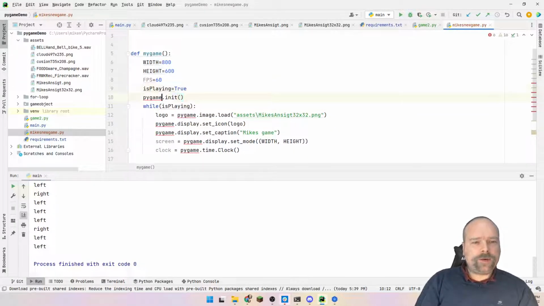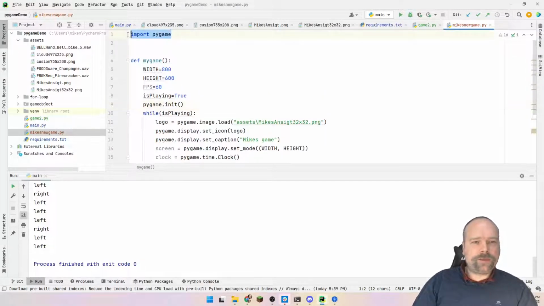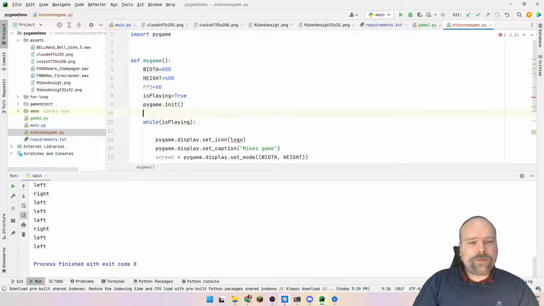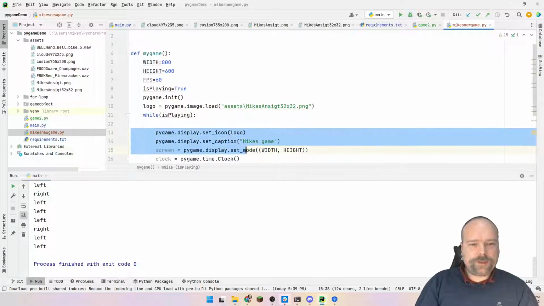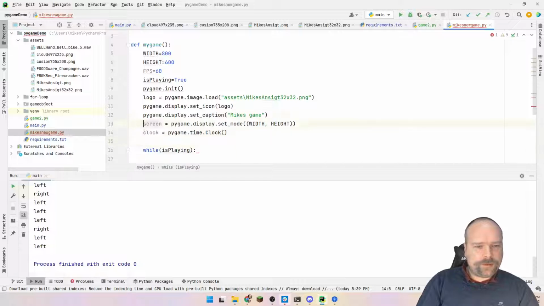And we have not imported it yet, so I'll press Alt-Enter right there. Import Pygame. Let us look at the top. Now we have a nice import pygame right there. Thank you very much, PyCharm, for helping us be a productive developer. Here we have the logo. We also only set that once. We'll set it up here. And we also have the display. We want to also set all of these once, so I'll do that outside the loop right here.